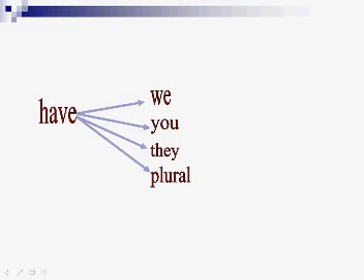So we would say we have, you have, they have, Ahmed and Muna have, the students have, the teachers have, people have. Any word that is plural, I mean more than one person or more than one thing. Okay?